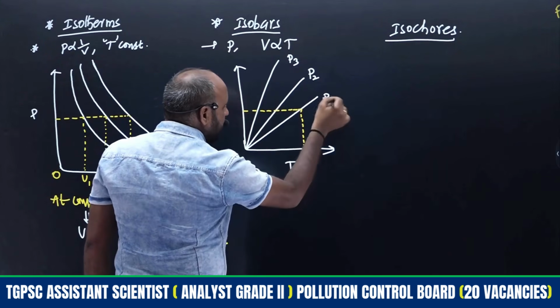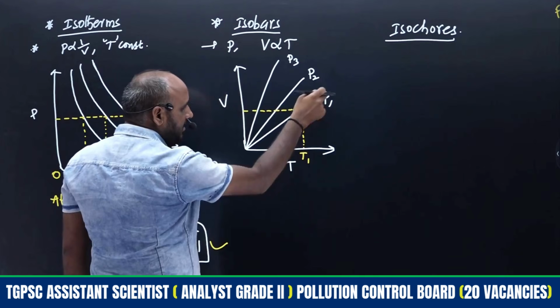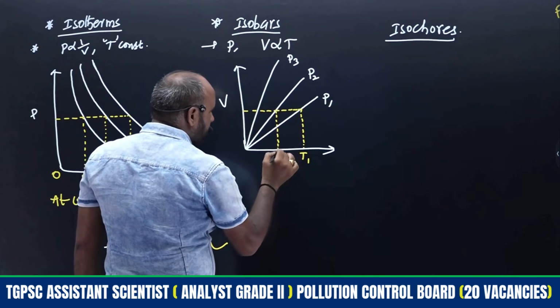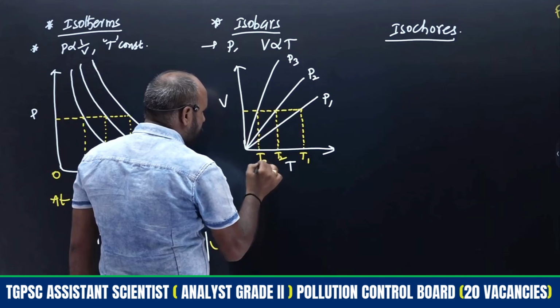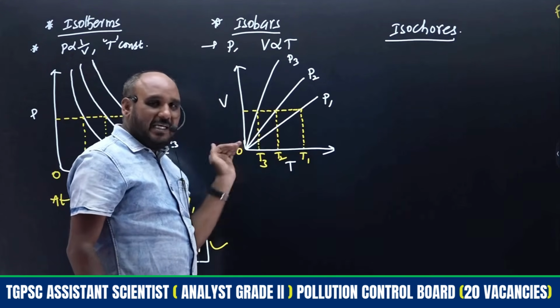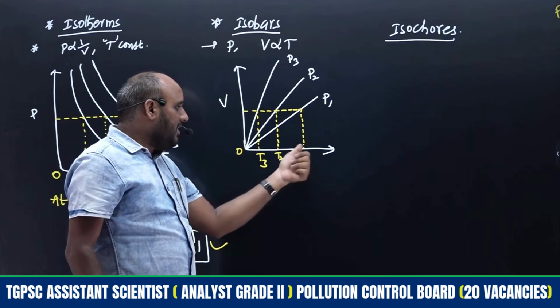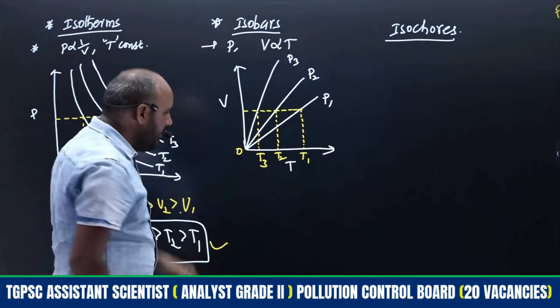At constant volume, P1 means the temperature belongs to T1, similar terminology I am using, right? Then P2 means this is T2. Here P3 means this is T3, right? This is the 0. See, as the temperature is increasing on the x-axis, T1 will be more, right?